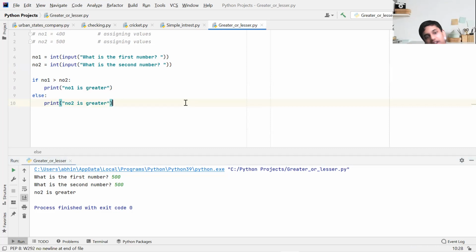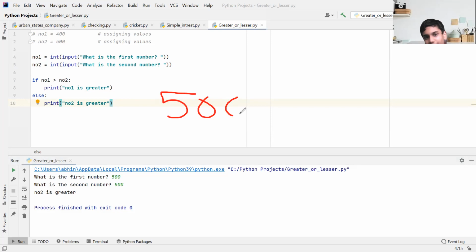So the computer is obedient and does whatever the user says. But why did it choose no2? Maybe no1 could also come, right? It is because we are checking only if no1 is greater than no2. So let's take an example. Let's say no1 is 500 and no2 is 600, right?